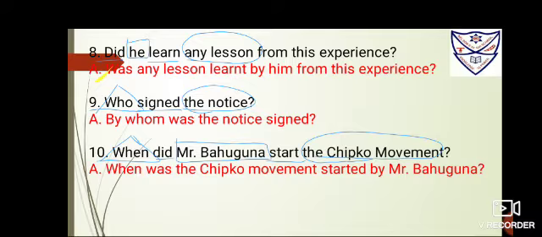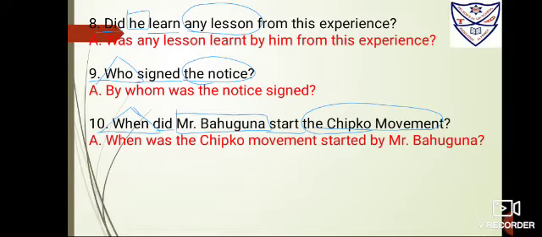Number 9, who signed the notice? Now it's a WH question. So what you will be doing is putting a triangle. And as I've told you, who changes to by whom in the first preferable answer statement. Underline the verb signed. The notice is the object.